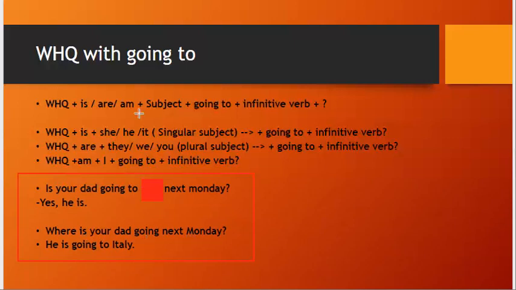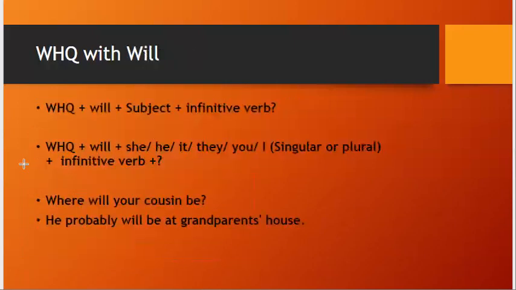Okay, what about the same thing طبعا منطبقه على will. Where will your cousin be? He probably شوفي he used it probably because likely probably بنستخدمهم مع الوقت. Be at grandparents house. فال house is a place so I used where. Okay, this is the end of future tense.